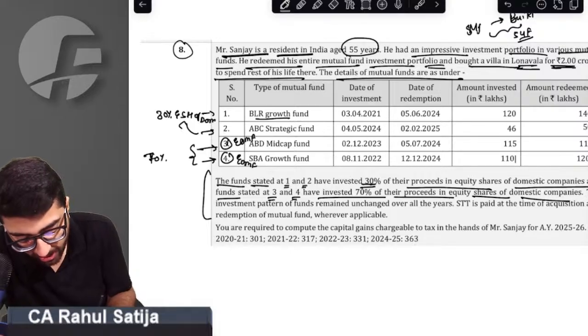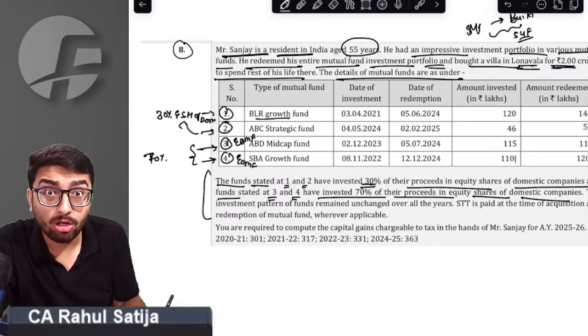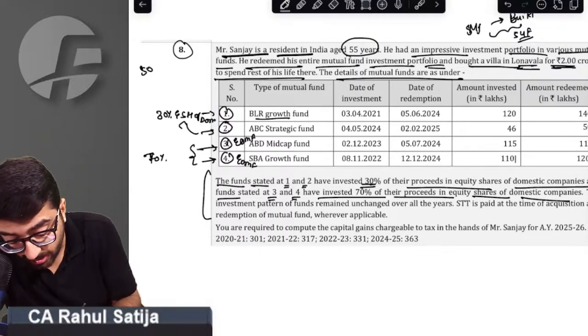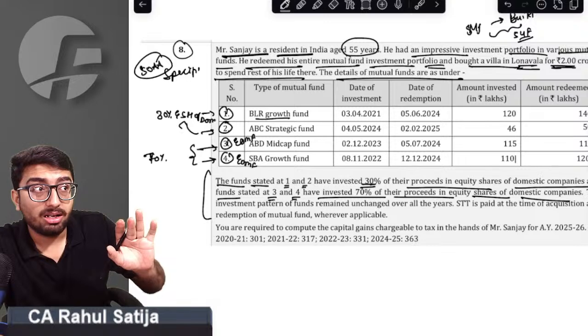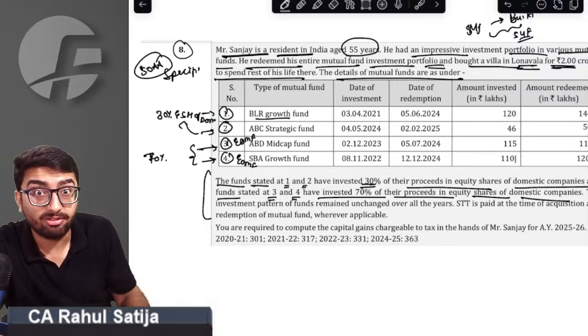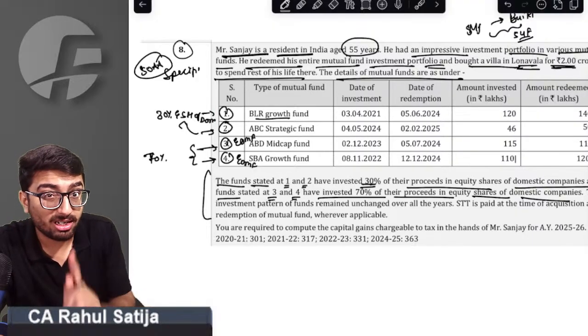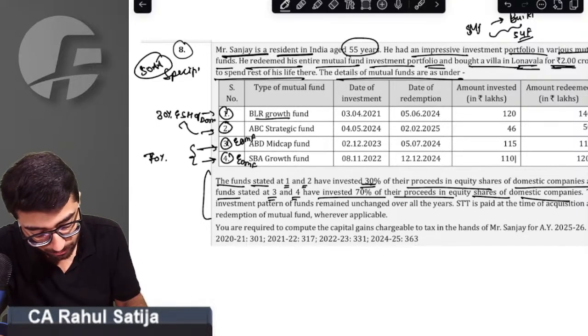Equity oriented mutual fund. Fund 1 or 2 may be debt oriented, or maybe they can be specified mutual funds also. If you remember, Section 50AA states that if any fund has less than 35% invested in listed equity shares of domestic companies, then it is a specified fund. But that fund has to be started on or after 1st April 2023. Then only it is a specified fund.